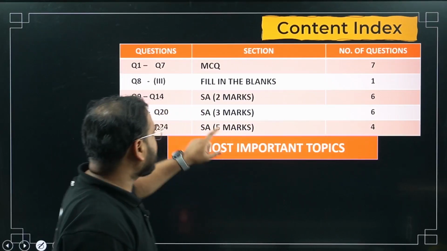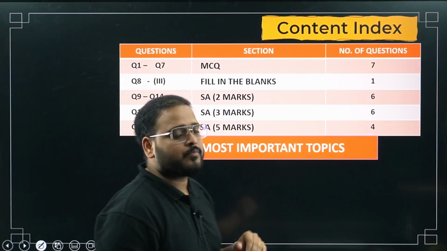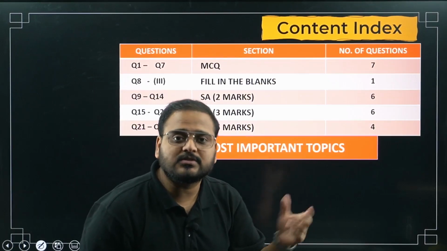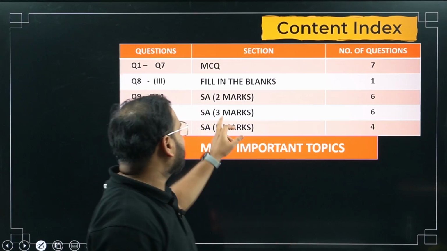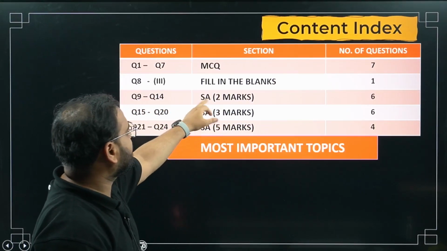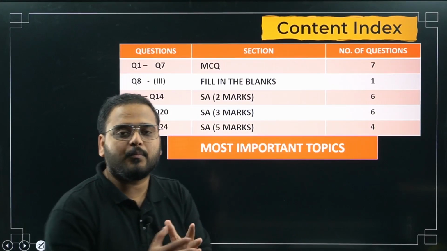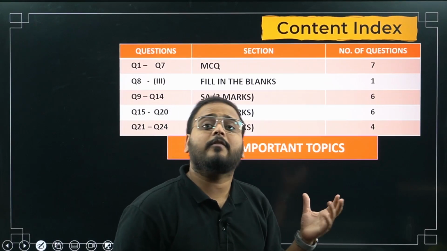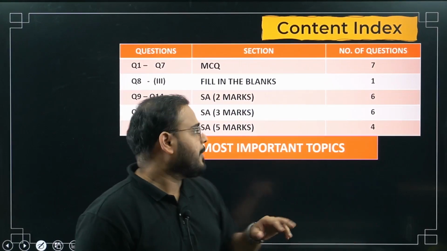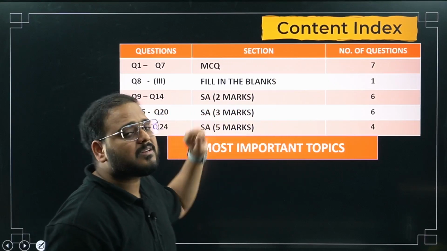One thing: the questions I've taken here for the 2 marker and 3 marker can also be asked for 3 marker and 4 marker, because if the question is very good and has advanced or applied concepts, it can be asked for 4 marker also. I've not taken very easy questions in 2 marker, because I want you to push your limits. Some questions are very easy, because you have to revise what kind of question you can expect. But some 2 marker questions can be asked as 3 marker, and 3 marker questions can be asked as 4 marker also.